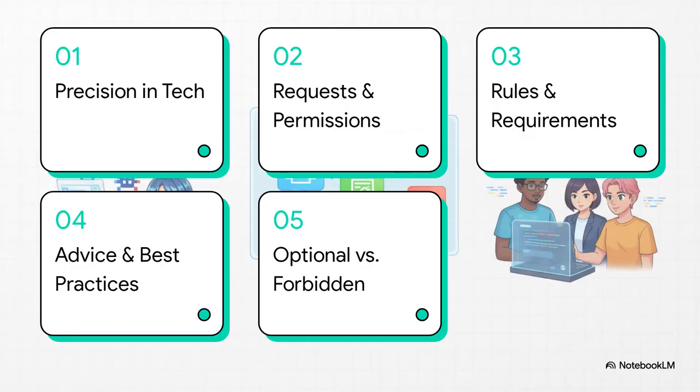So here's how we're going to do it. We're going to build our communication toolkit piece by piece. First, we'll talk about why this precision is so critical in our world. Then, we'll get into the tools for making requests, laying down the rules, giving solid advice, and finally, this is a big one, drawing that super clear line between what's optional and what's absolutely forbidden.